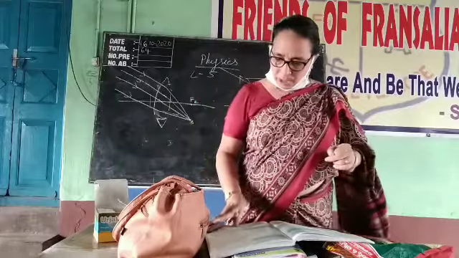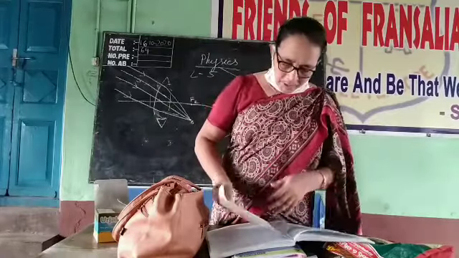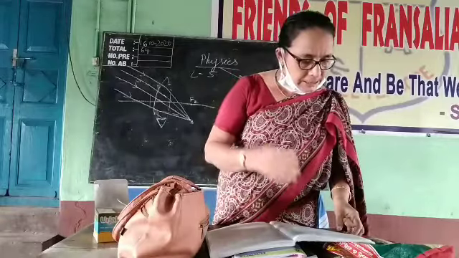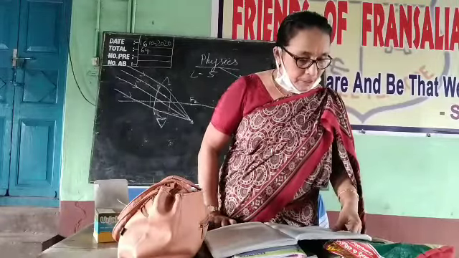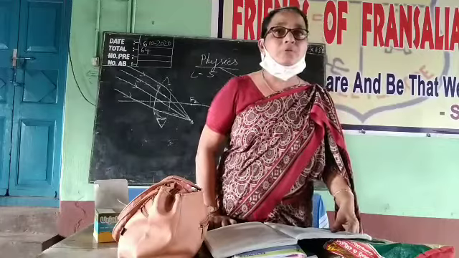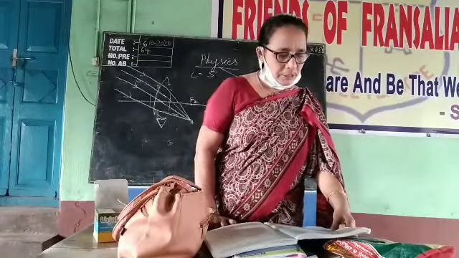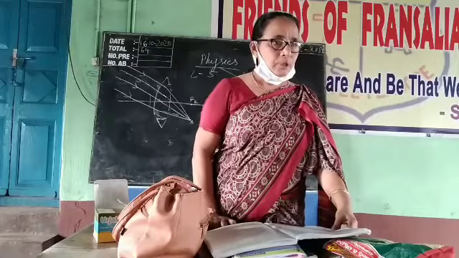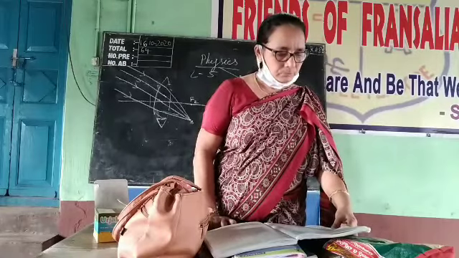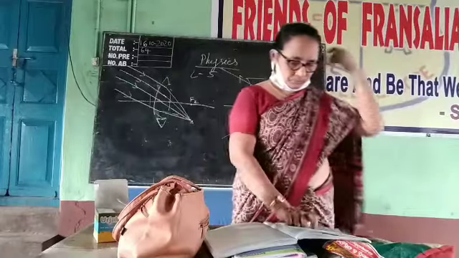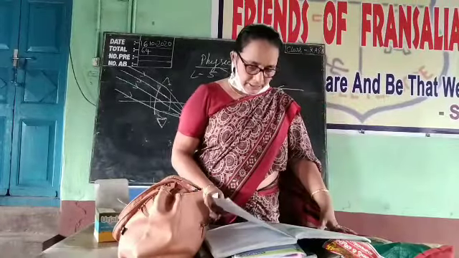Like that in the case of the concave lens. Now here some points are given, note them. In this last part you just take it. The factors on which focal length depends. What are the factors on which focal length depends? The last part, it is given here as the fifth point. It is given as a note.